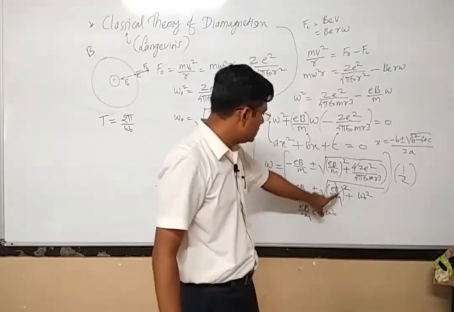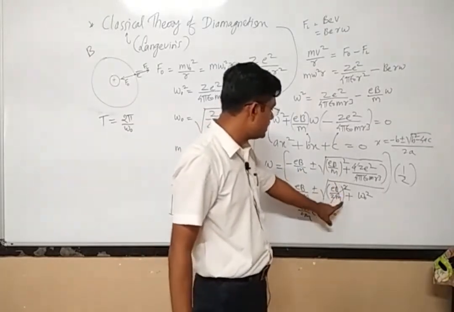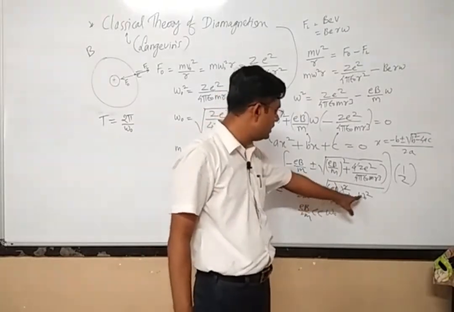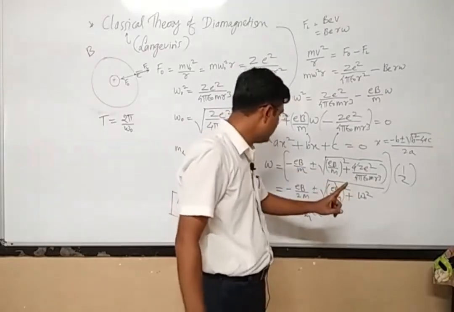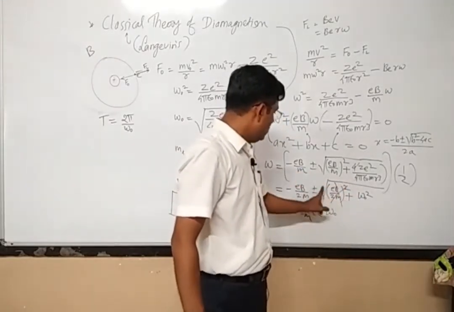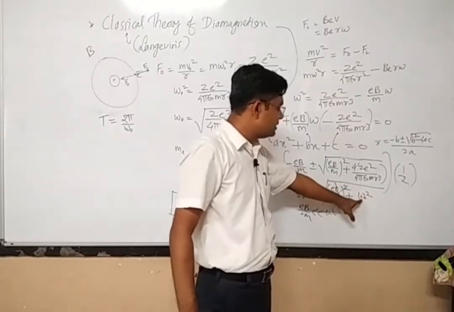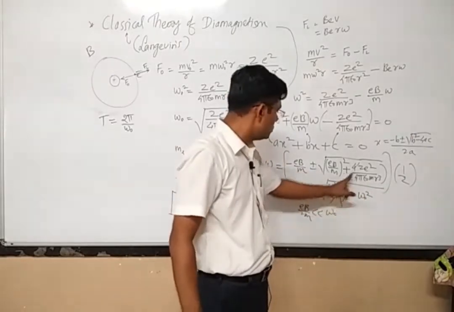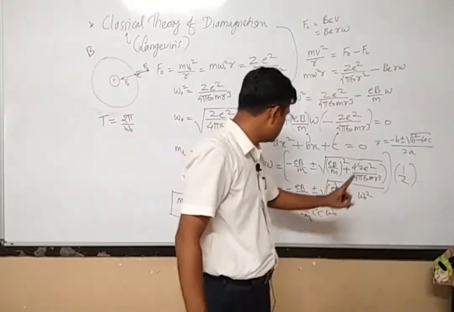It approaches 0 because it is very negligible as compared to omega 0 square. So under root of omega 0 square is nothing but omega 0.